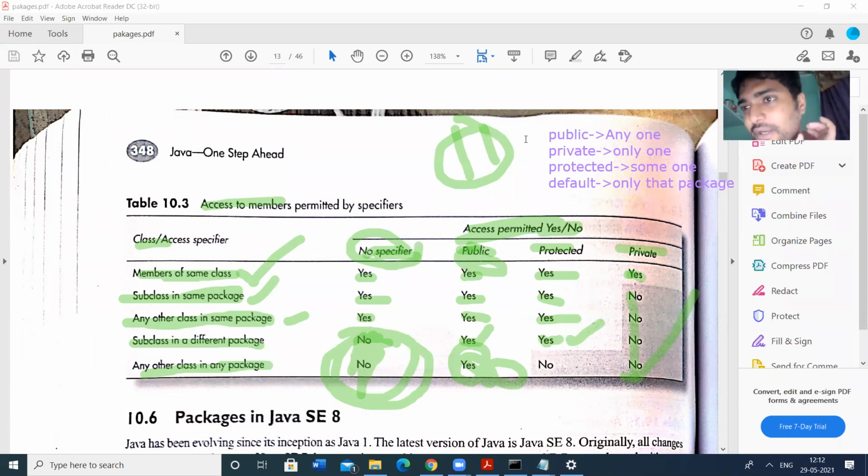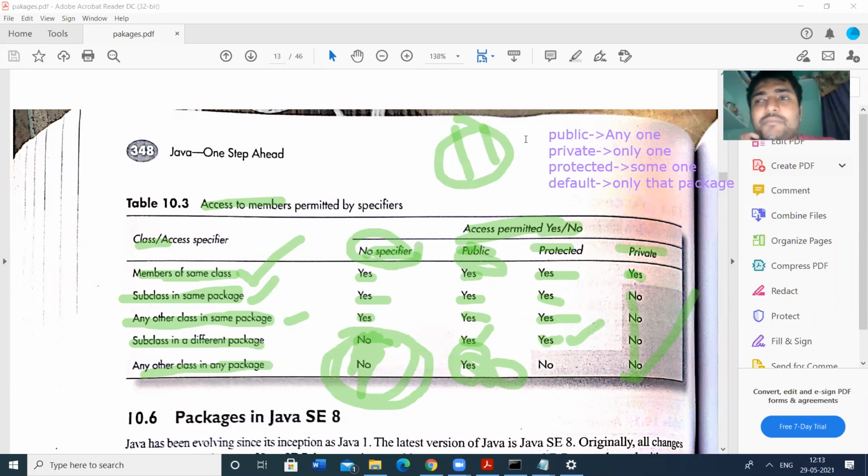If you declare it as protected, and it is not a subclass, we cannot access it. If you declare it private, there is no way we can access it. For different packages, only when you declare it public can we access the contents of the packages. So whenever you create your own packages, you should mention the members of the class as public.